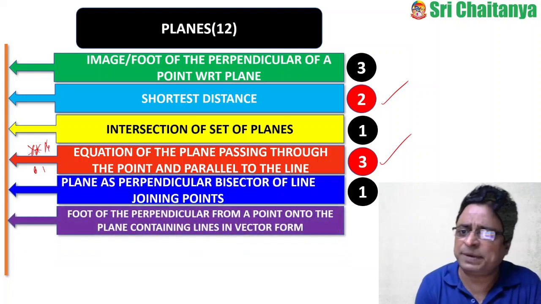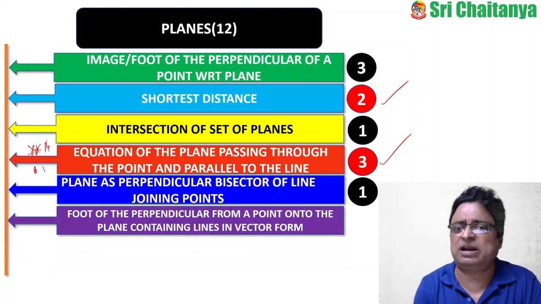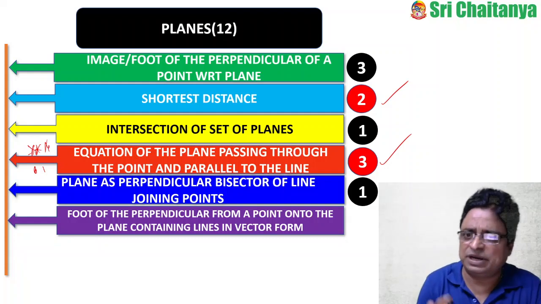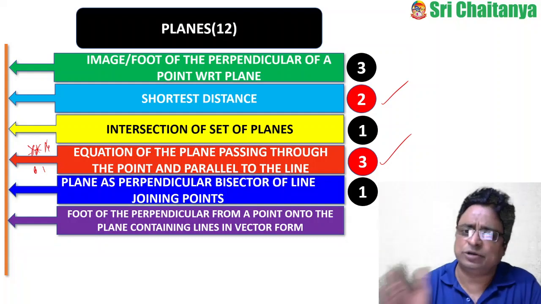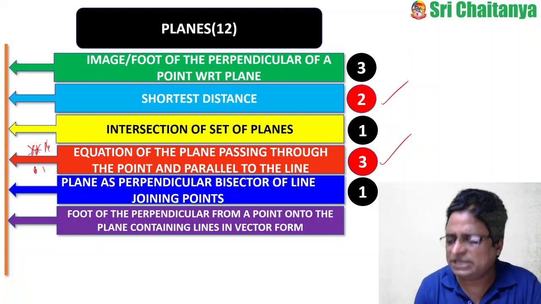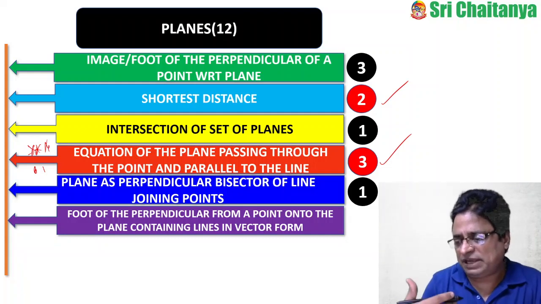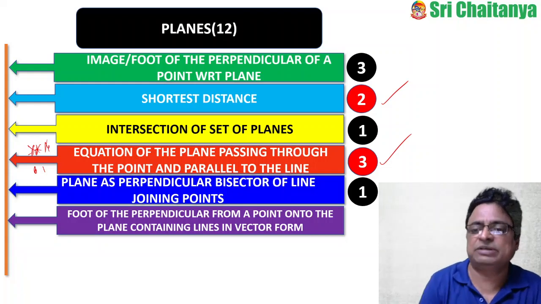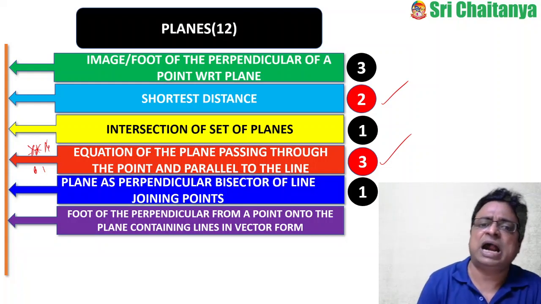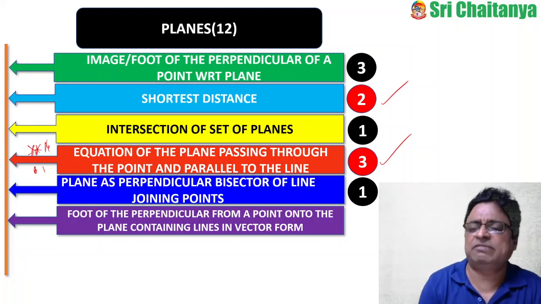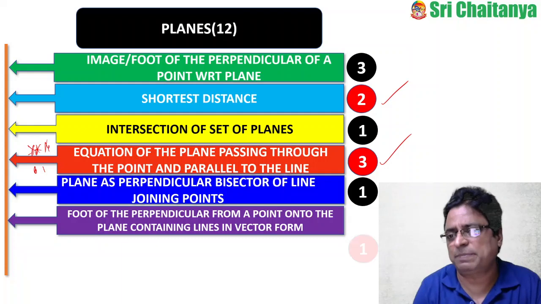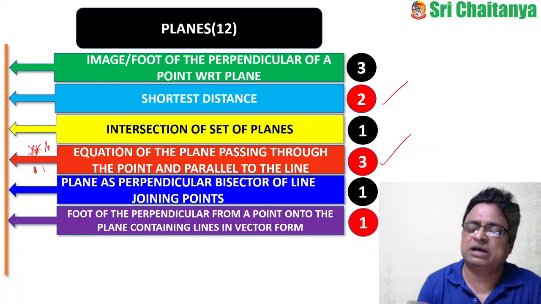Similarly, foot of the perpendicular from a point onto the plane containing lines in a vector form. Just now I said, foot of the perpendicular from a point onto the plane containing lines in vector form. So, if the equations of the lines are given in vector form, what to do? You need to convert them into symmetric form, and from that you find the equation of the plane having those lines, and you have to find the foot of the perpendicular, and of that they asked one question.